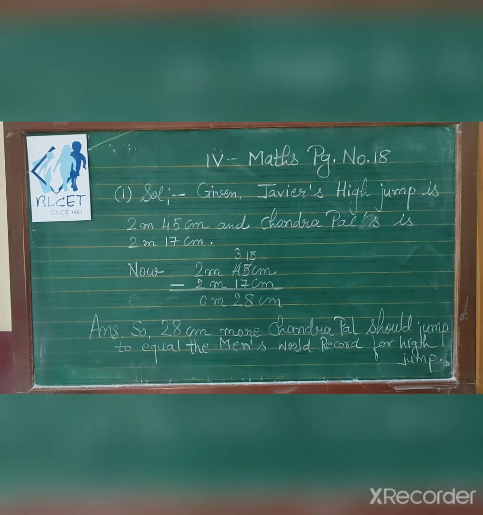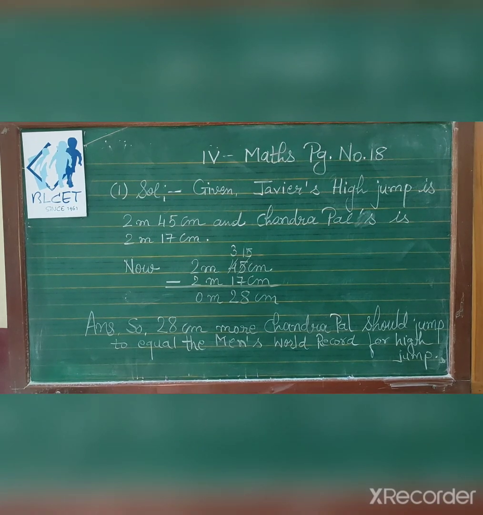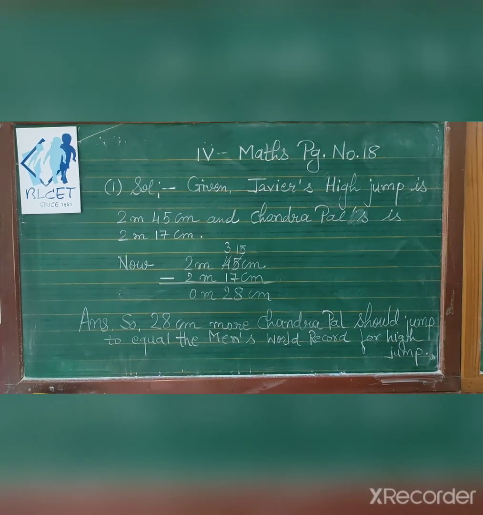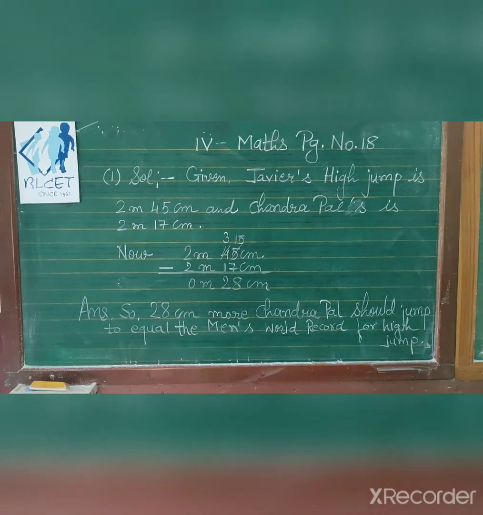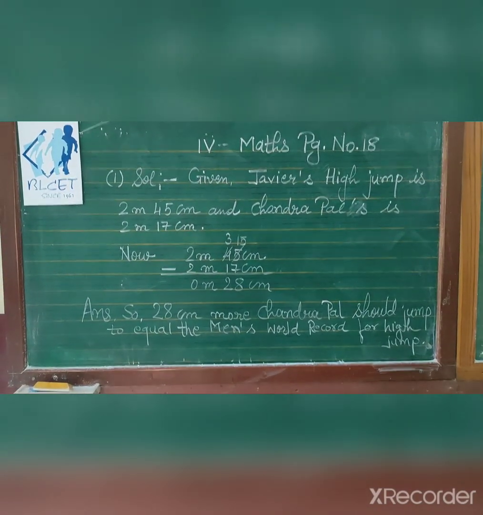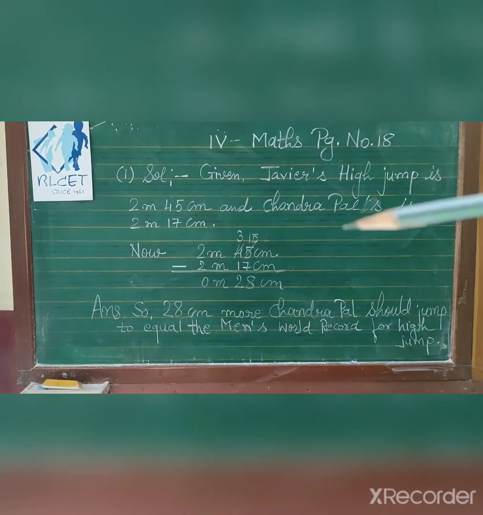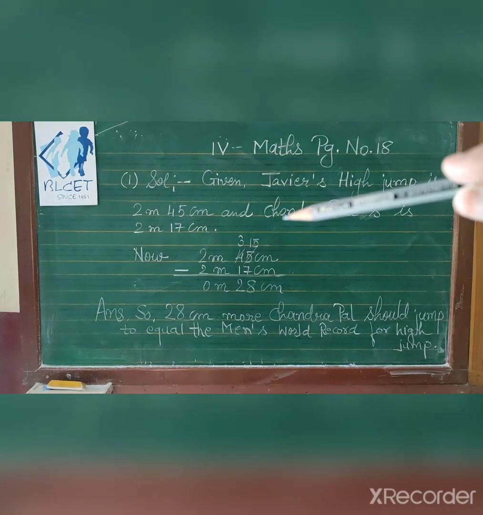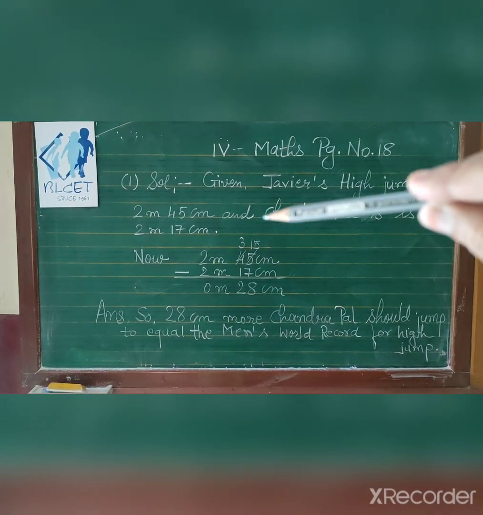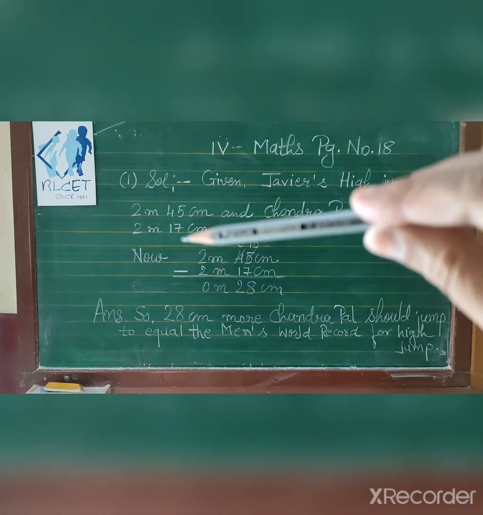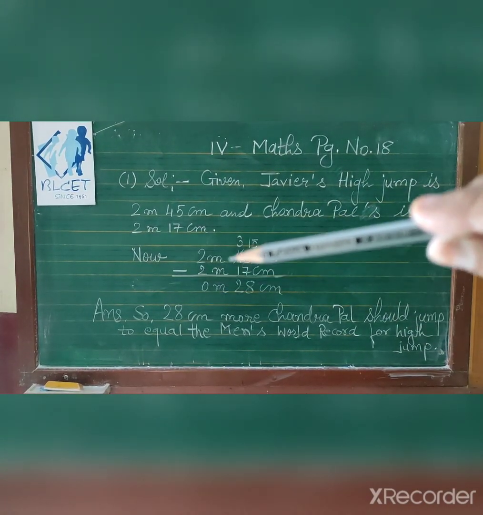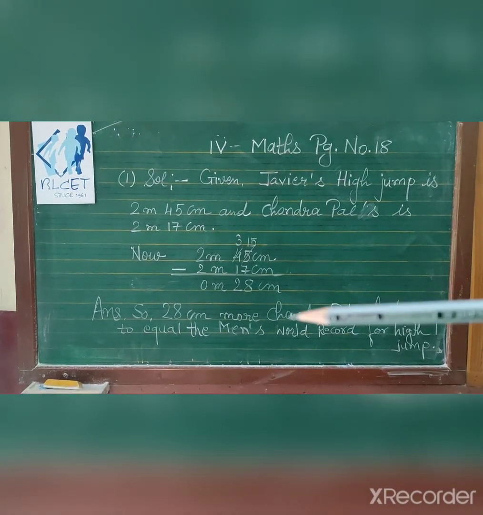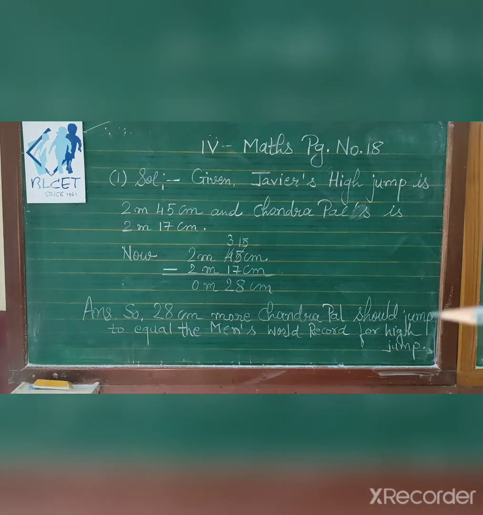You know the answer, but I am explaining how you have to solve it in your notebook. Now see how you will solve. Given Xavier's high jump is 2 meter 45 centimeter and Chandrapal's is 2 meter 17 centimeter. Then 2 meter 45 centimeter minus 2 meter 17 centimeter. 5 minus 7 is not possible, so we borrow from 4, and in place of 4 there will be 3. So here will be 15. 15 minus 7 is 8. 3 minus 1 is 2. 2 minus 2 is 0. So the answer is 28 centimeter more Chandrapal should jump to equal the men's world record for high jump.